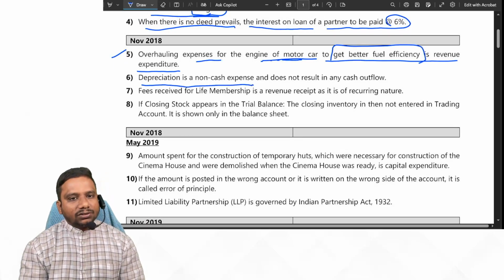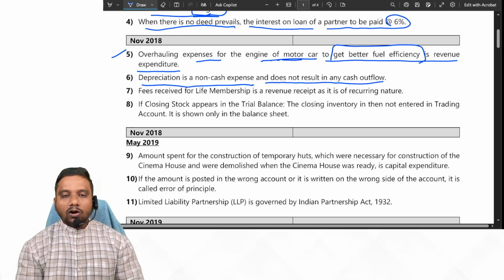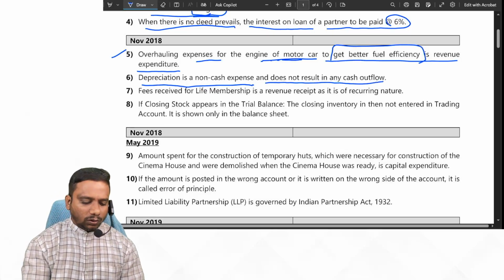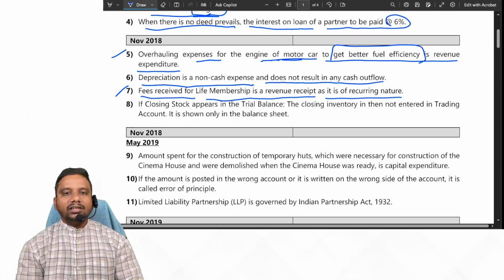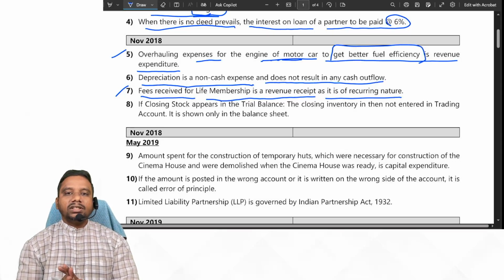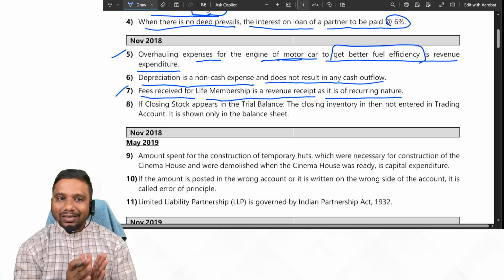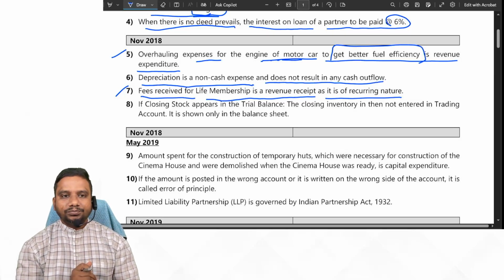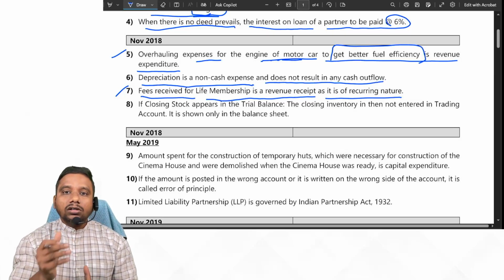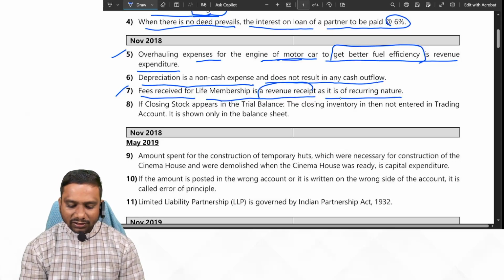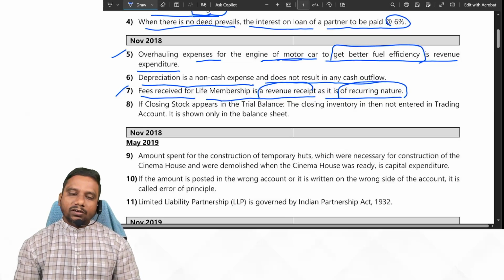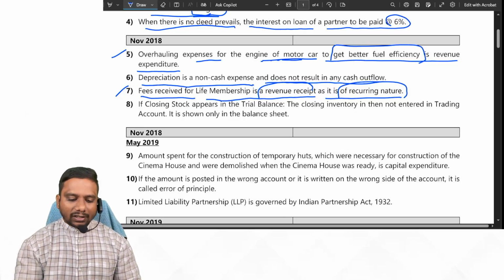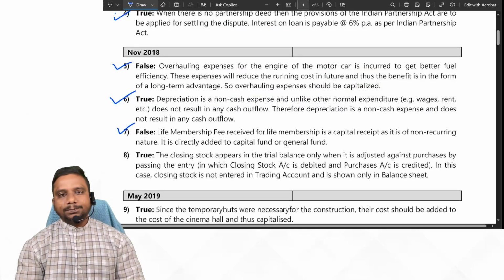Depreciation is a non-cash expense, correct? And does not result in any cash outflow. Yes, it is a non-cash expense and there is no cash outflow. True. Next one. Fees received for life membership is a revenue receipt as it is recurring in nature. Actually, fee received for life membership is a capital receipt because it is not recurring. They said revenue receipt as it is of recurring nature. No, it is not recurring in nature, so it is treated as a capital receipt and the amount is added to the capital fund. So the given statement is false, yes or no, students.